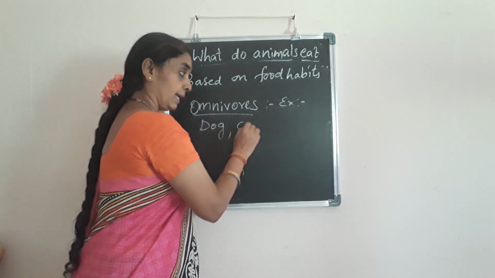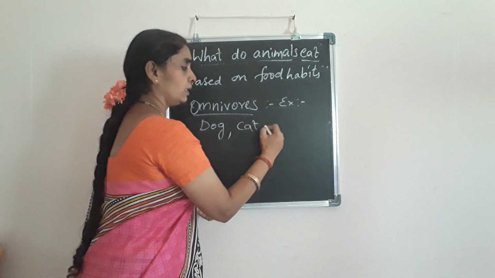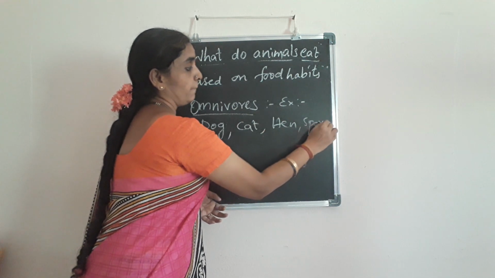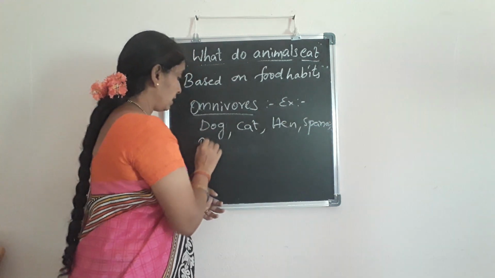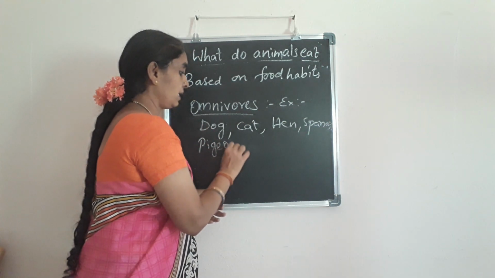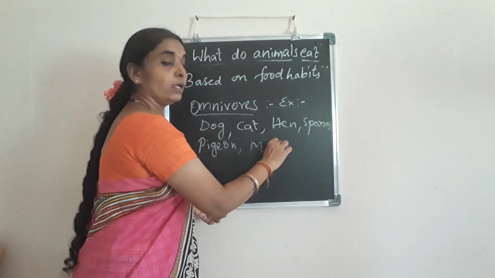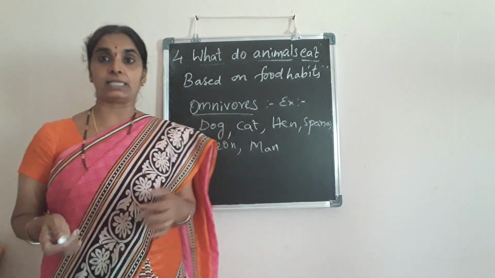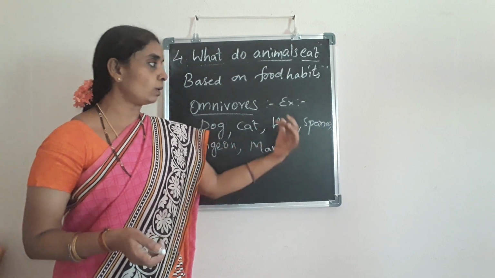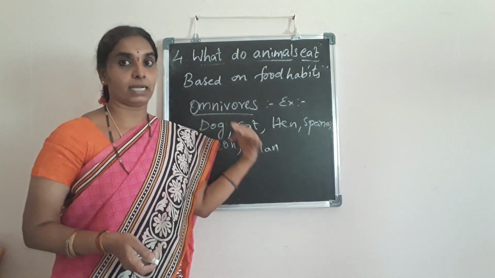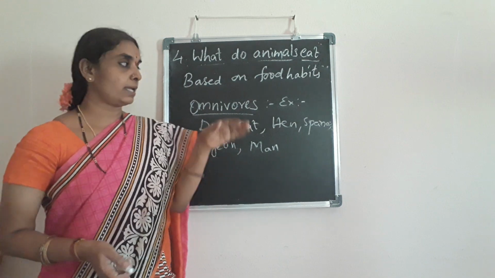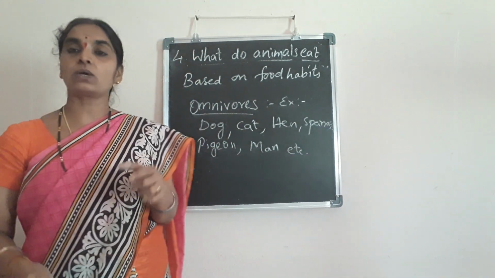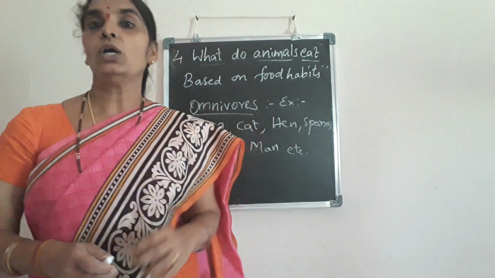So dog, cat, hen, sparrow, pigeon, is it not? Including man, he himself is an omnivore. Man eats both plant products as well as the flesh of other animals as meat, isn't it? So we can include man under the omnivores. There are so many birds. Most of the birds, we cannot say all, but most of the birds are omnivores.